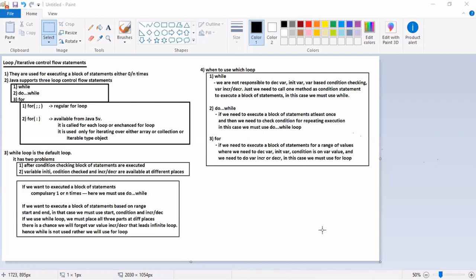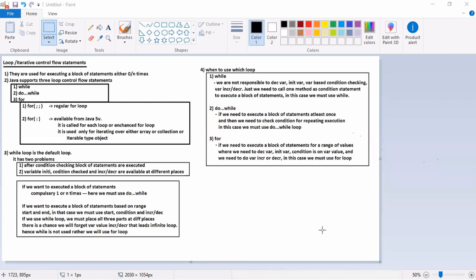Are you catching my point? In a while loop, variable declaration is in one place, condition checking in another place, and incrementing or decrementing in some other place. 3 different places. That is the while loop syntax. Whereas in the for loop syntax, the advantage is all 3 things we write in a single line. Tell me, which is easy for us?